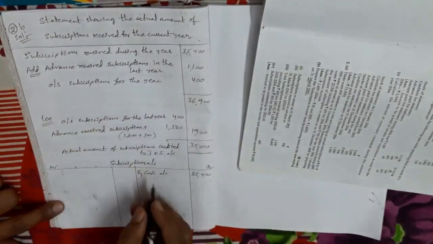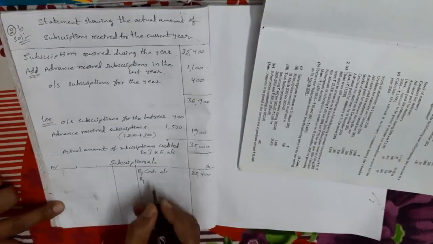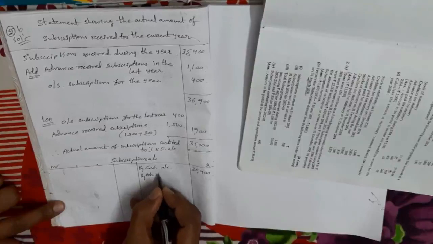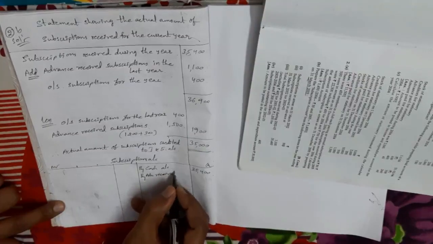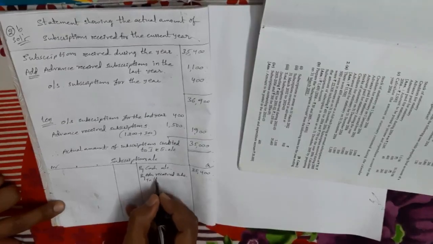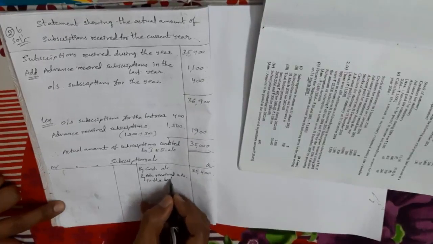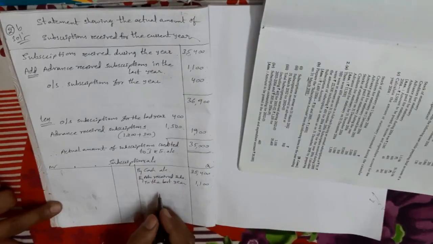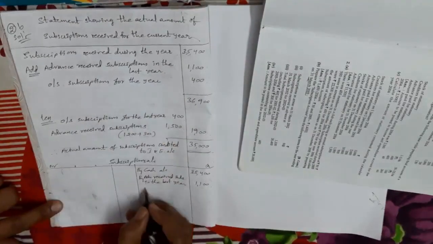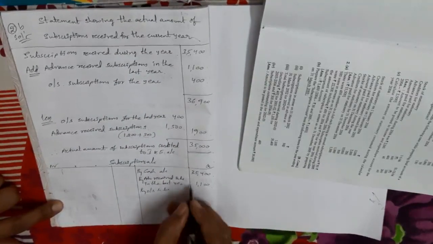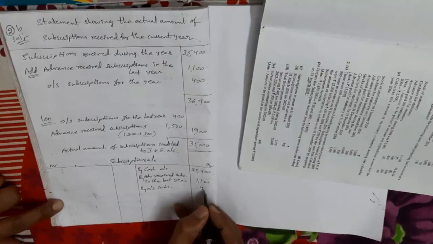See my dears, here we added advance received subscription in the last year, so we take it on the credit side: advance received subscriptions the last year is 1100. Next, outstanding subscriptions were also added, so same credit side: outstanding subscriptions for the current year 400.